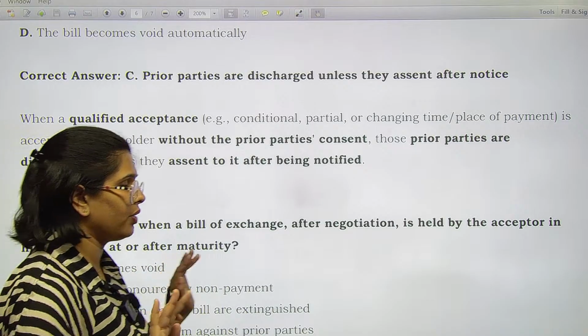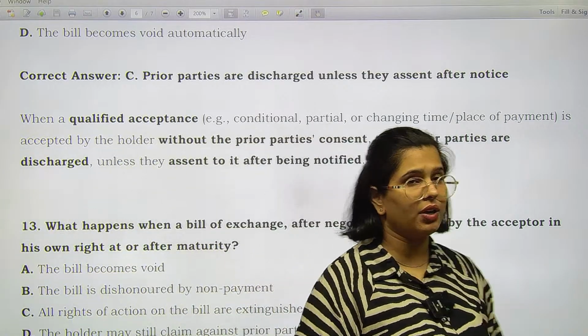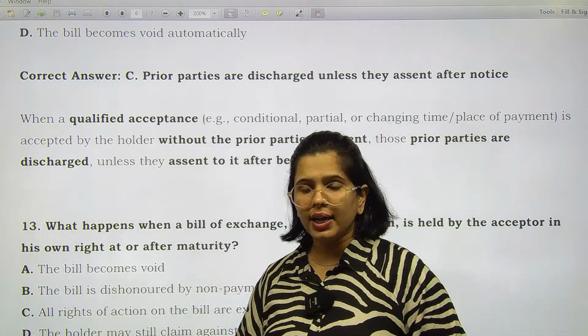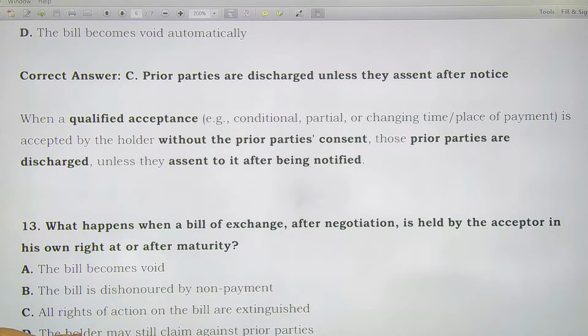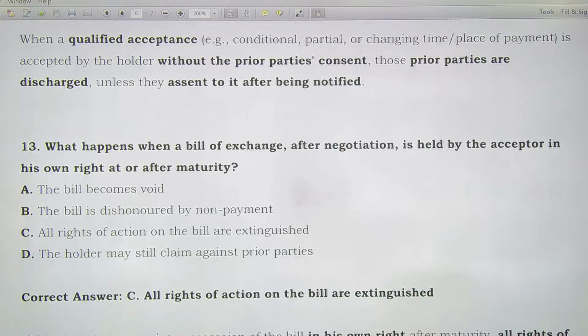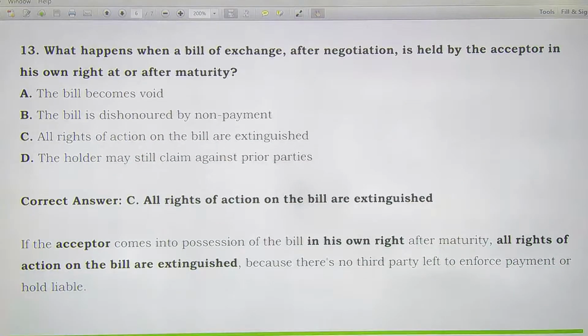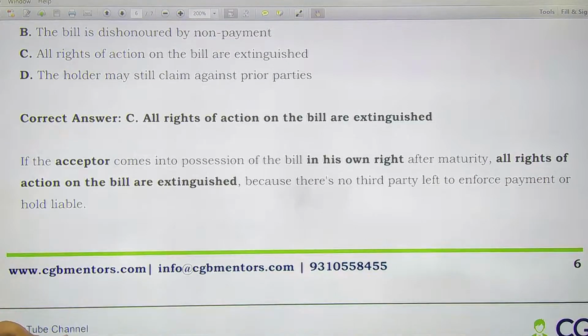These are extinguished if the acceptor has kept it with him, is not forwarding it, right? So all the cases in the bill, that is now extinct, right? If the acceptor comes into possession of the bill after maturity, all rights of actions on the bill are extinguished because there is no third party left to enforce the payment, right?